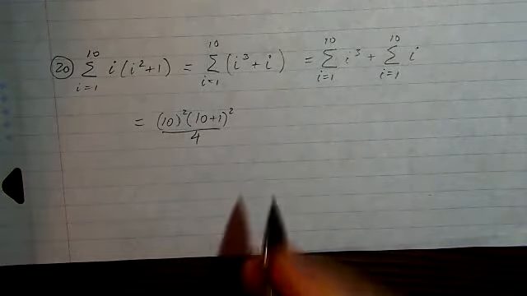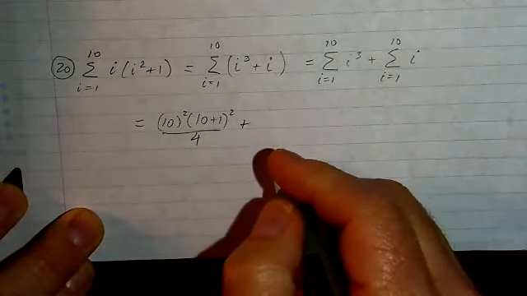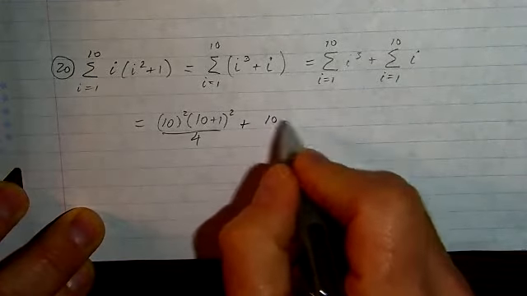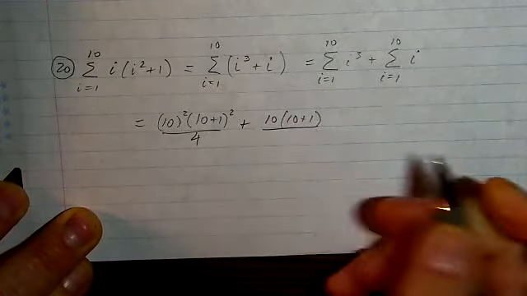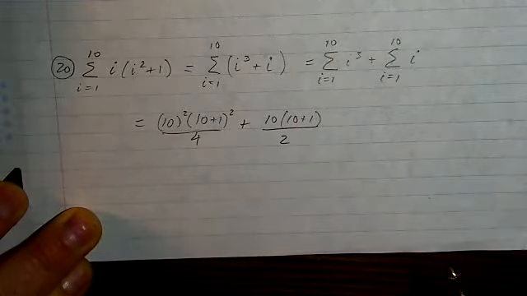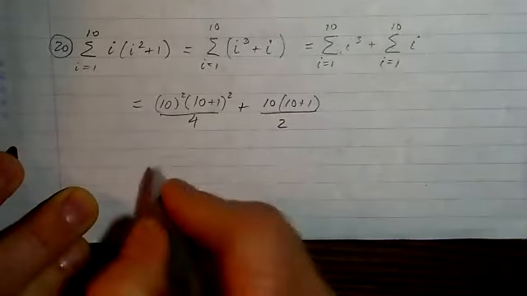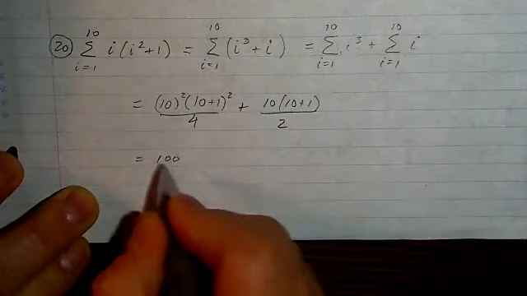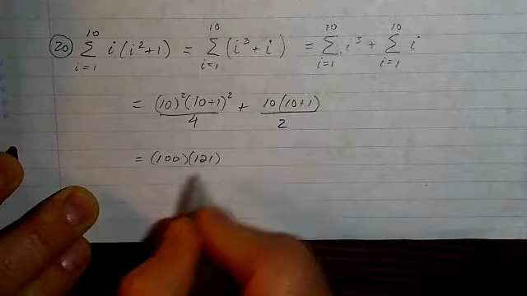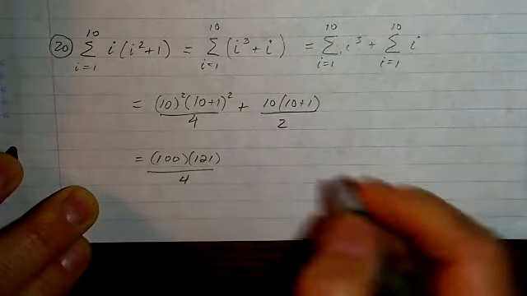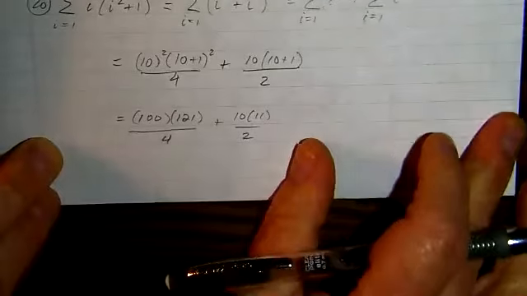And then we have the second sum, which is the sum of I from 1 to 10. And if we look back at our formulas on page 260, that's going to be 10, which is n, times n plus 1, so that's 10 plus 1, over 2. So this sum is this value, this sum is this value. And now it's just a matter of multiplication and simplification. So 100 times 11 squared, which is 121, over 4, plus 10 times 11 over 2. That would be the first pass.